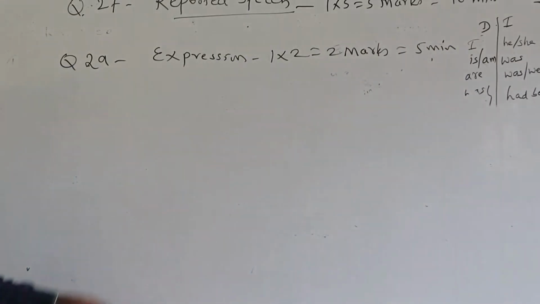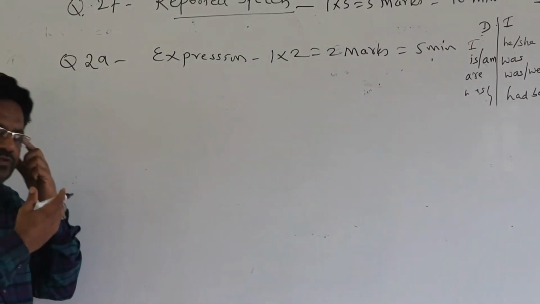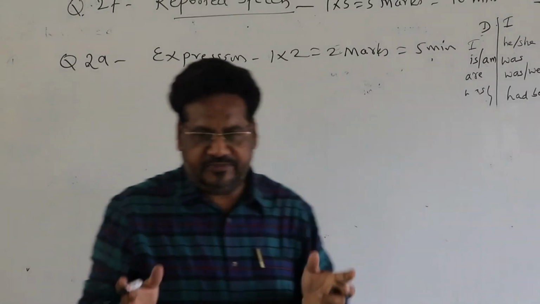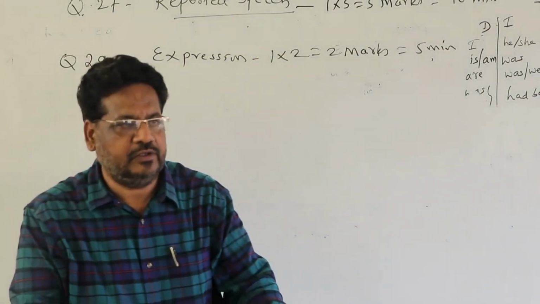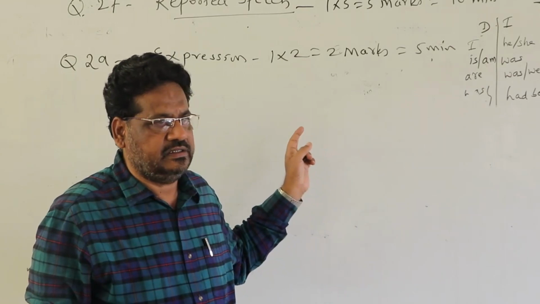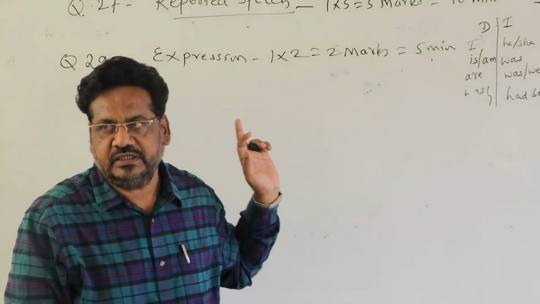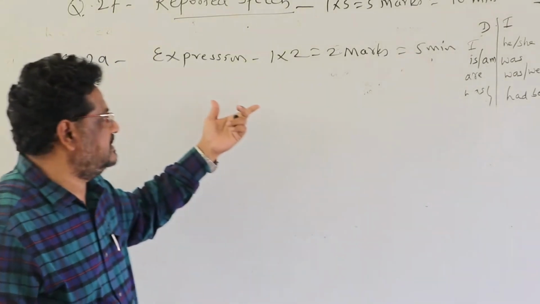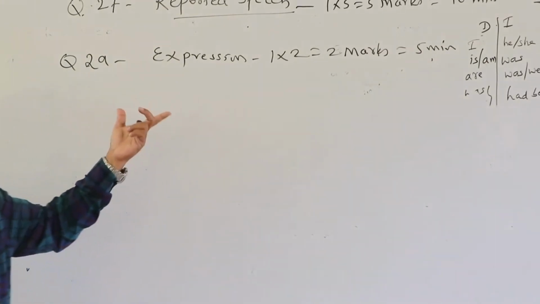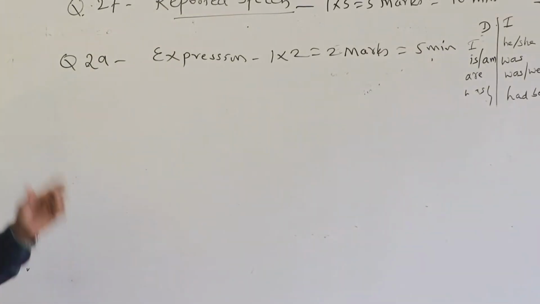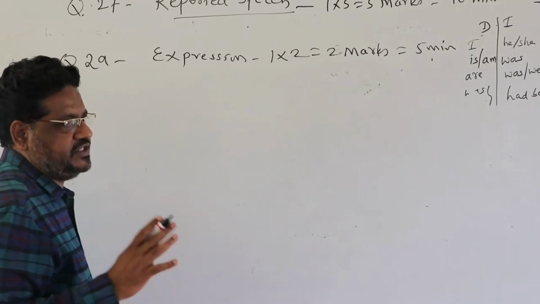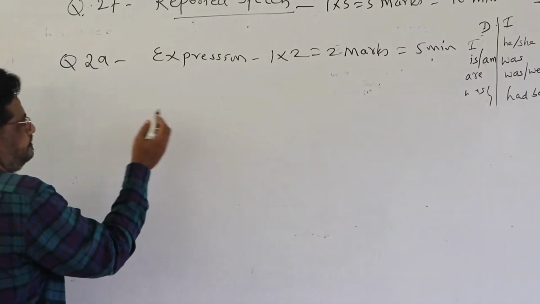This question is also textual, based on your textbook. Only the dialogue completion is not a textual question. So you will get a question like this with 3 options. For example.